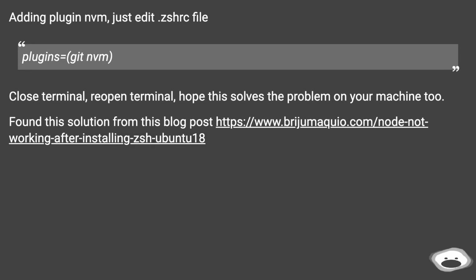Adding the plugin nvm, just edit the .zshrc file. plugins=(git nvm). Close the terminal, reopen the terminal. Hope this solves the problem on your machine too. Found this solution from this blog post, this URL.